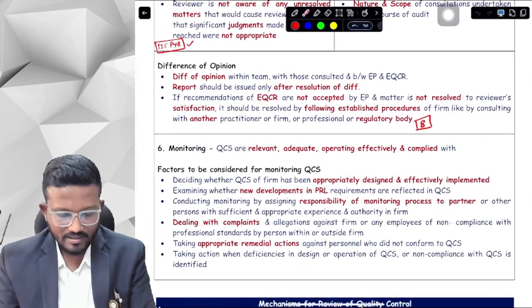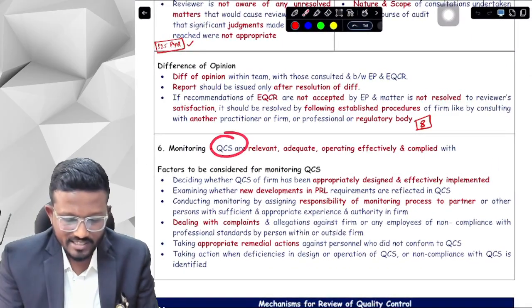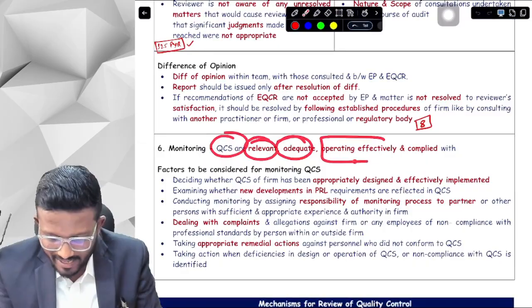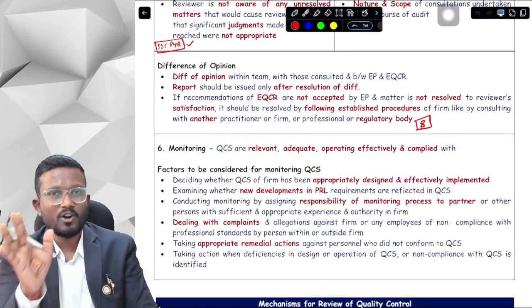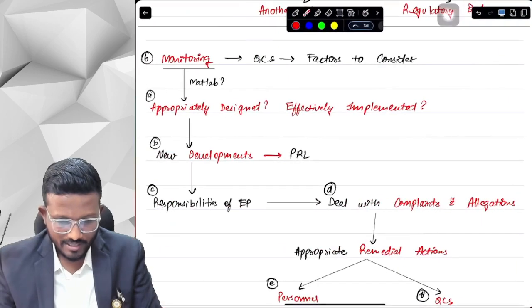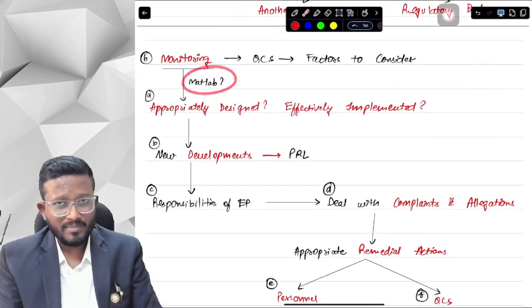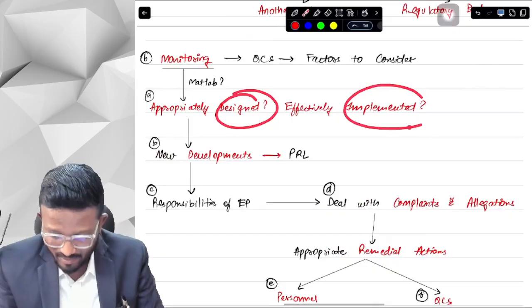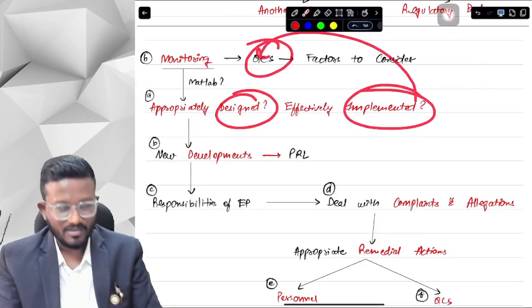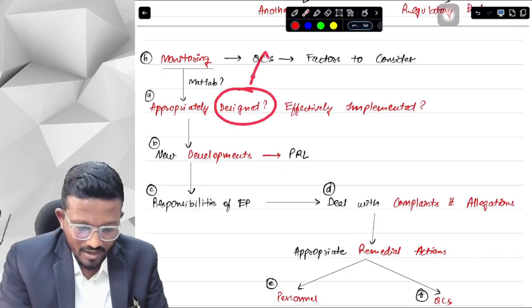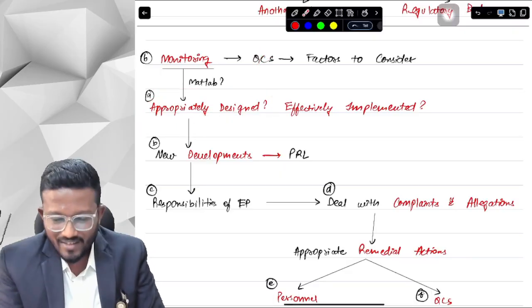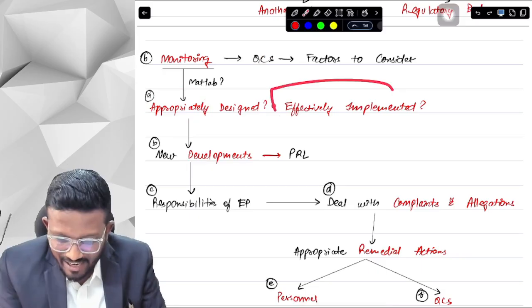Here it is given that we need to check whether the quality control system is relevant, adequate, operating effectively, and complied with or not. So monitoring actually means checking design and implementation of the quality control system. We need to check whether the design is appropriate and whether the system is effectively implemented.